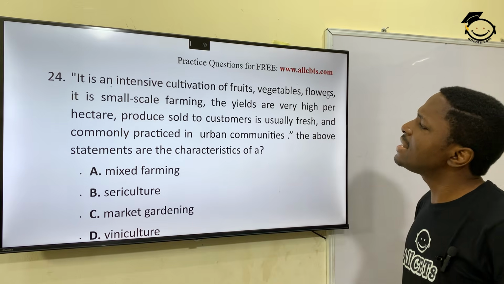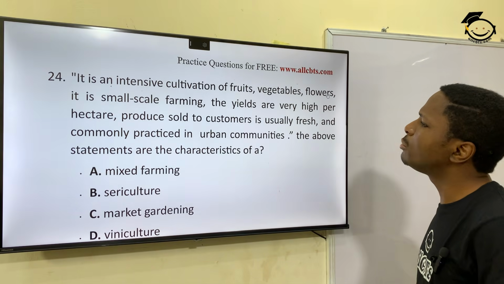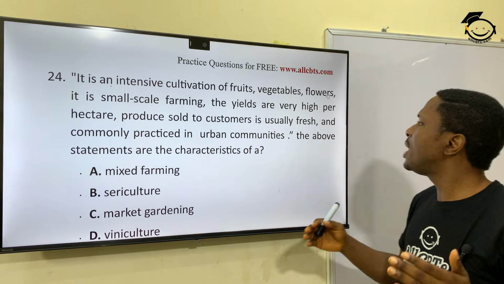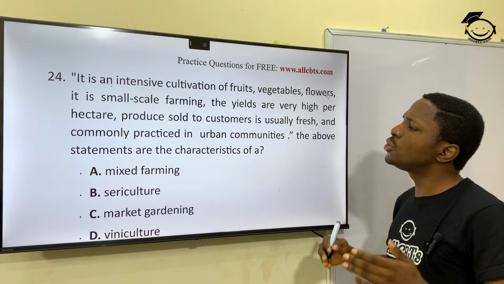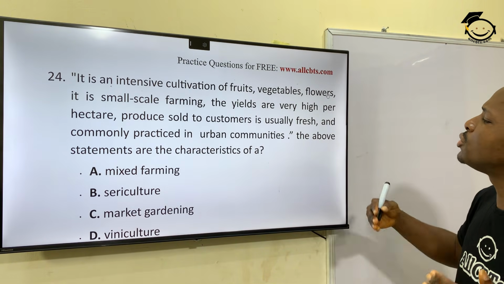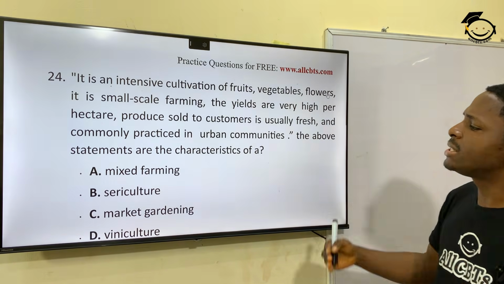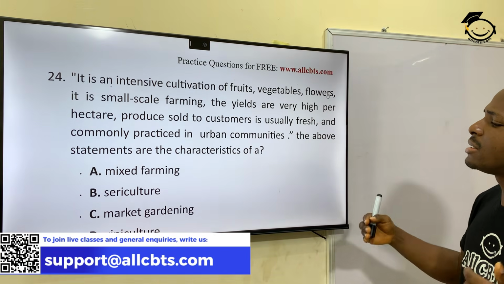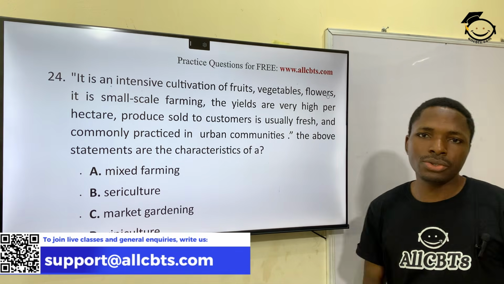It is an extensive cultivation of fruits, vegetables, flowers. It's small scale farming. The yields are very high per hectare. The produce sold to customers is usually fresh and commonly practiced in urban communities. The above statements are the characteristics of what?